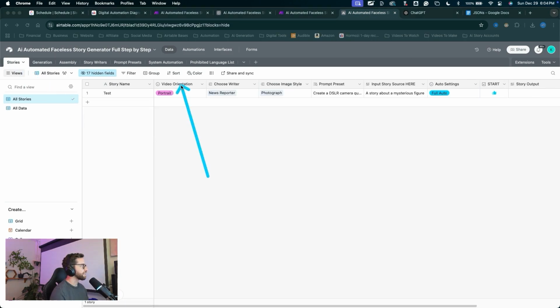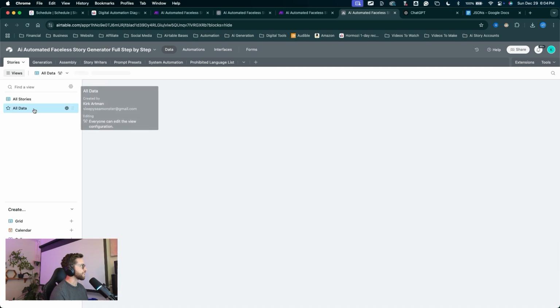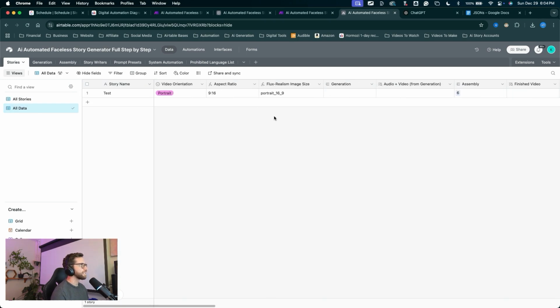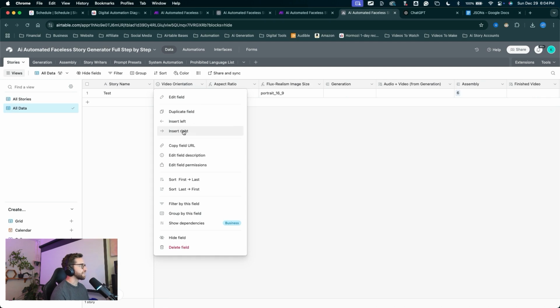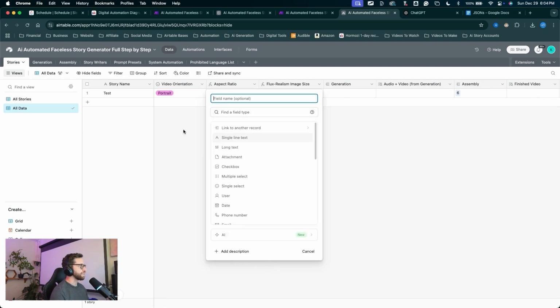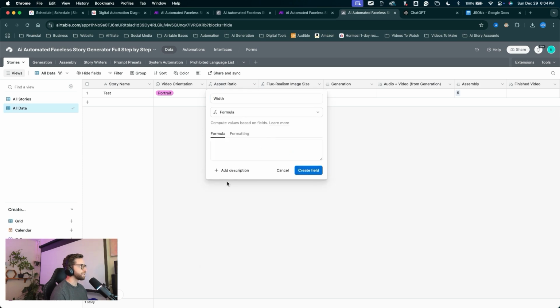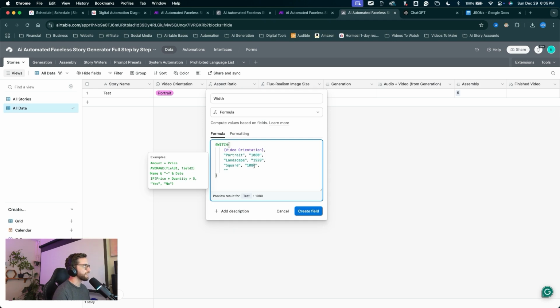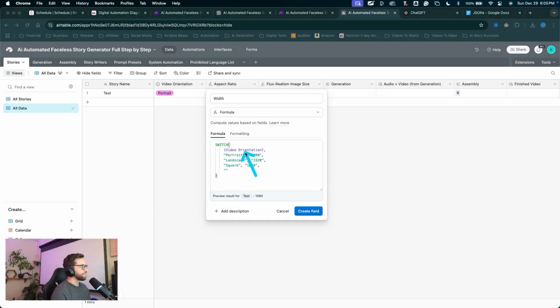Click on that. In here, let's go into the all data so we can see where we want to insert this information. I'd say right in here after video orientation, I'll right click on video orientation, click insert right. We'll name this width. This will be a formula field. For the formula, you can copy and paste what I have here. Very similar to our other calculation fields, relying on video orientation. Paste that in and create the field.